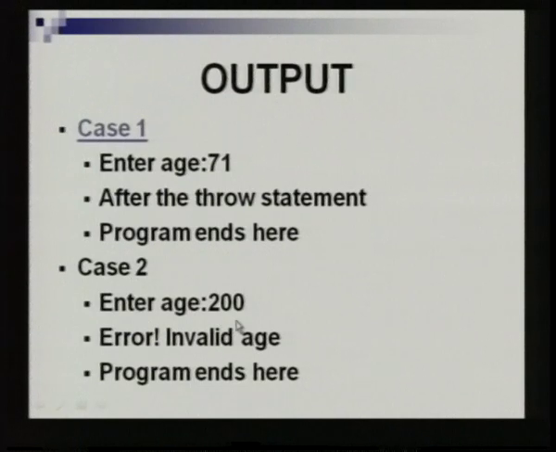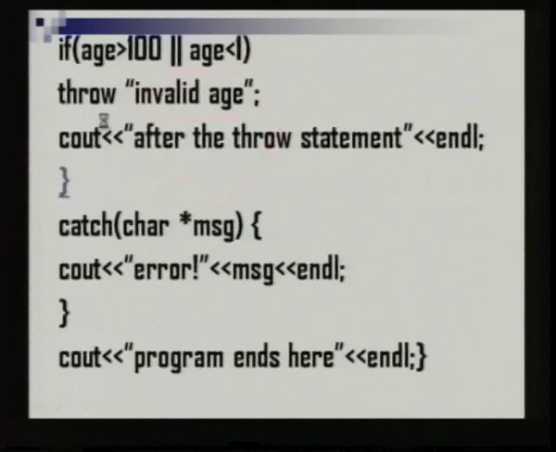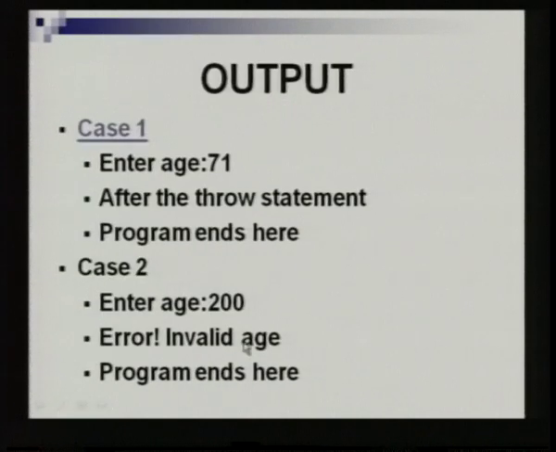In case 2 we are entering an invalid age. When we enter an invalid age, this particular error message is displayed and then program ends here. So, this is how the value that follows the throw keyword is matched with the catch handler value, and correspondingly that value is passed on to the catch handler and displayed in the catch block. So, here there is a try, one exception and one catch block.